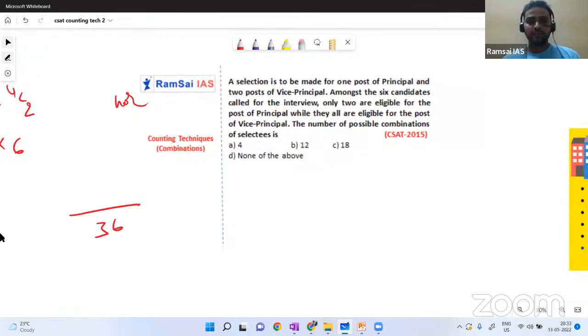Okay, we'll go with the next question, which was asked in 2015. A selection is to be made for one post of principal and two posts of vice principal. Among the 6 candidates called for the interview, only 2 are eligible for the post of principal, while they all are eligible for the post of vice principal. The number of possible combinations of selection is dash.